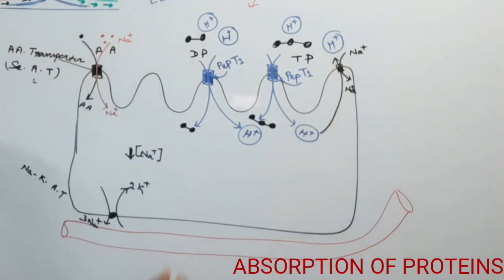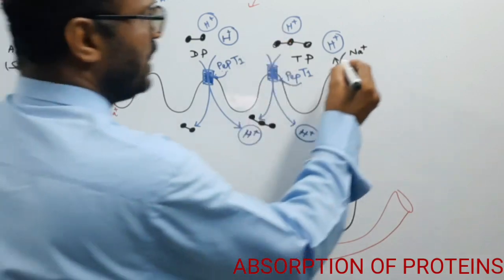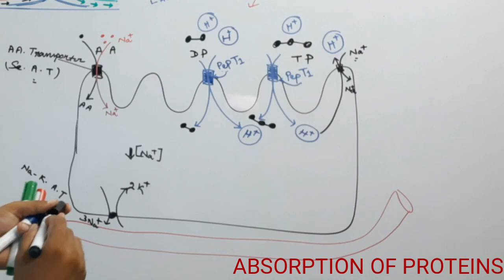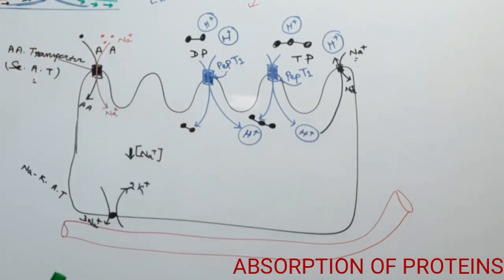So now one proton goes out and one sodium enters in. Okay, which balances the protons inside the cell as well as outside the cell. So this is the process by which absorption of peptides, dipeptides, tripeptides as well as amino acid takes place.